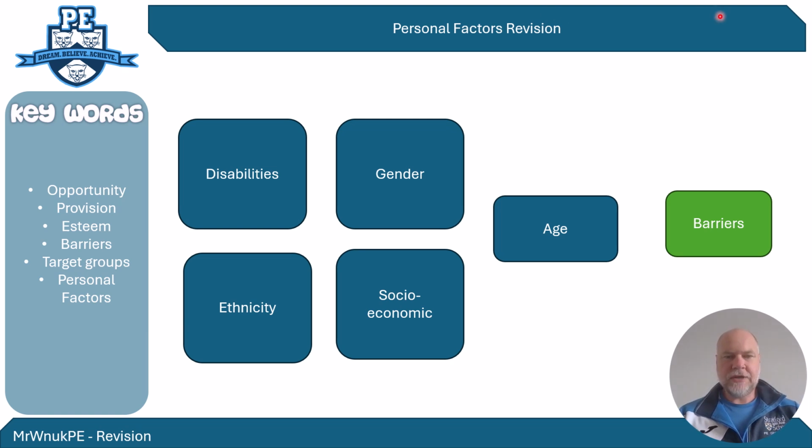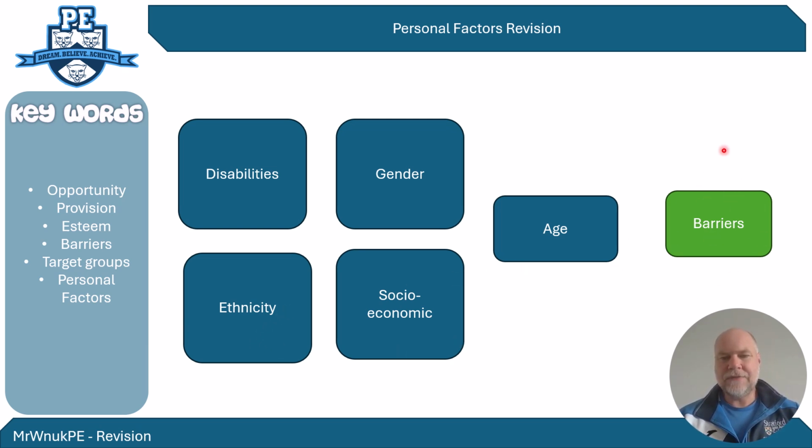Okay, guys, we're going to look at the personal factors that influence people's ability to take part in sport and activity. This is for GCSE PE Edexcel syllabus, so paper 2. So when you get these exam questions, in the exam question will mention the word personal factors. What we're looking at is target groups, when we group people together, and what those people's barriers may be. Now, typically, these are the 5 that the exam board cover: disabilities, gender, age, socioeconomic, and ethnicity.